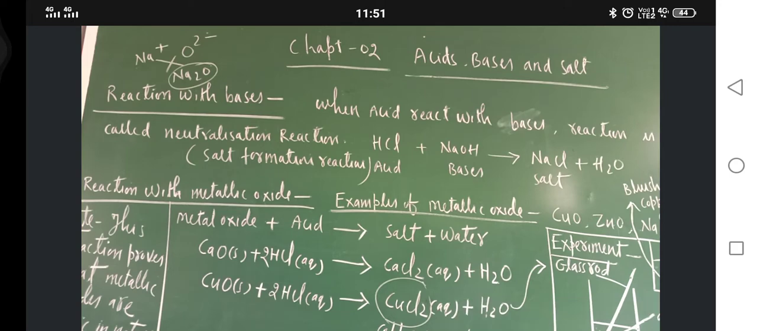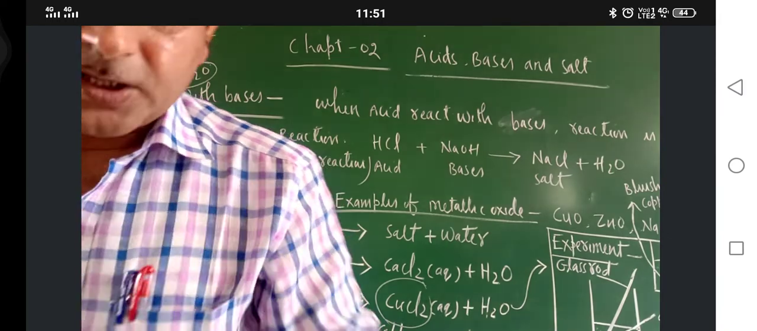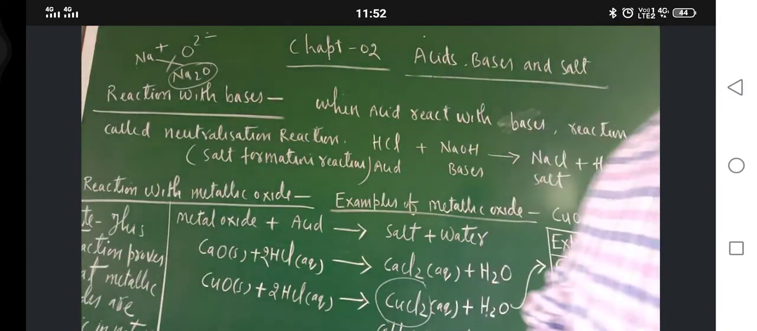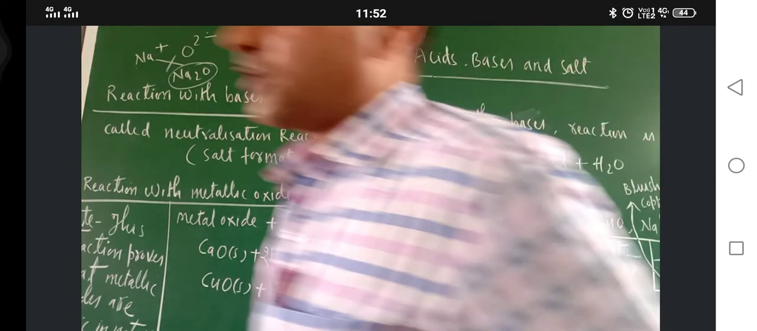So in this way, this reaction is completed. Means chemical property of acid is completed. Now let us move towards another type of property of acid. So we'll have more idea about the acids. So more about acids. Okay.